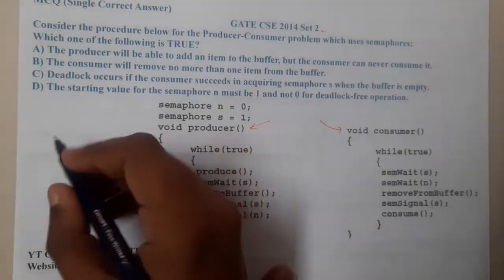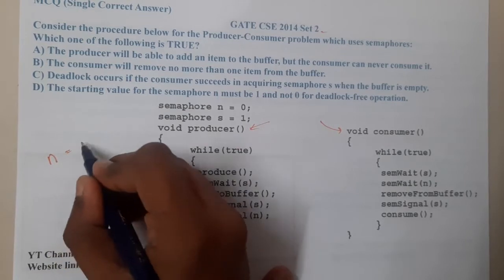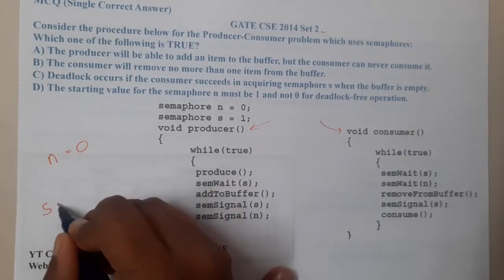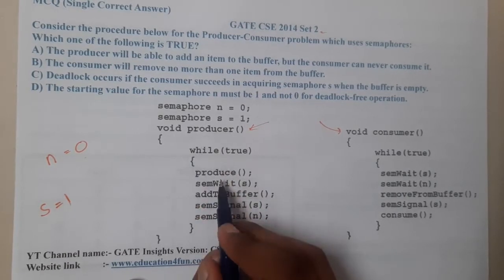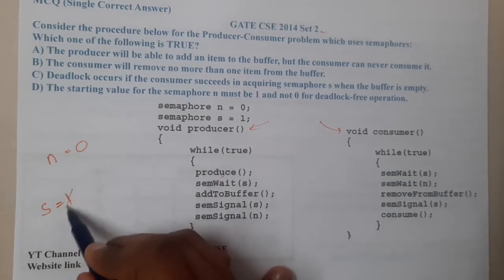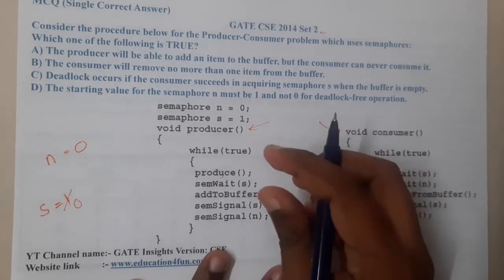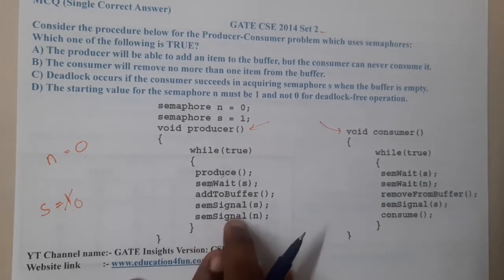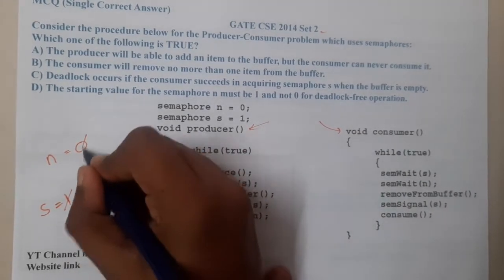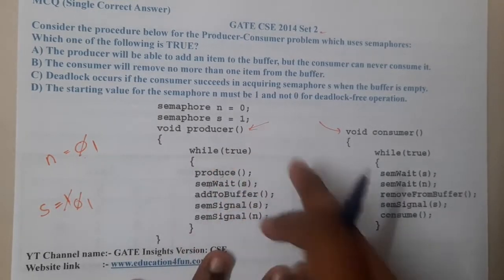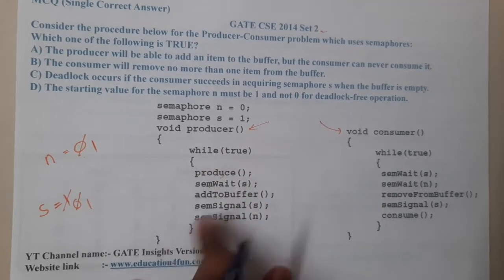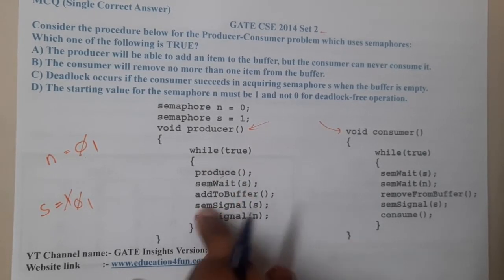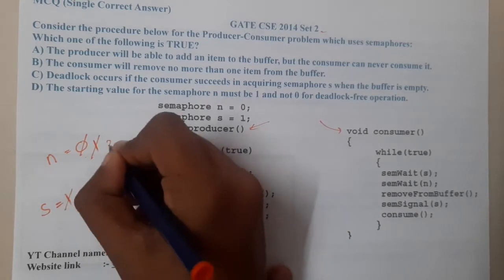Initially we initialize a variable n equal to 0, and we create the traditional semaphore s equal to 1. Once a producer wants to produce, he produces that item, performs a wait on s, adds the product he has created to the buffer, and performs signal on both of them. So this will become 1, this will become 1. In this way, the producer will produce as many items as he wants to produce. Assume the production of around 3 items is done.